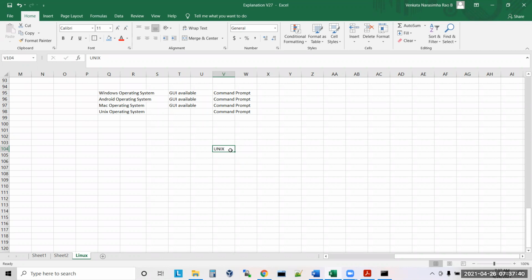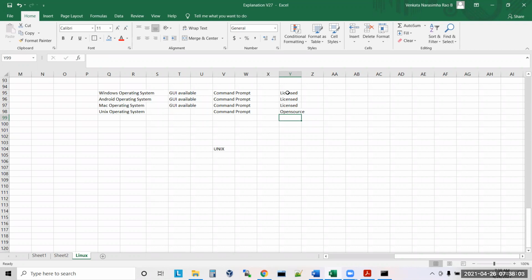But when it comes to Unix, it is completely open source. Open source means completely free. You can just install it on your machine and use it. Nobody will say anything, and you don't need to pay any money to anyone.